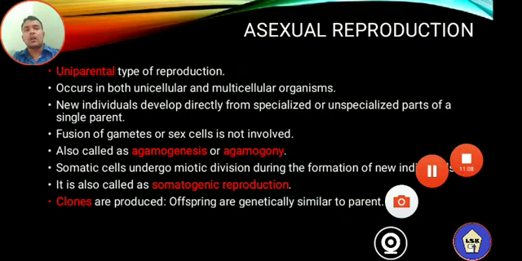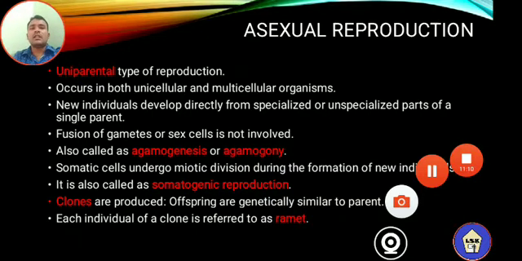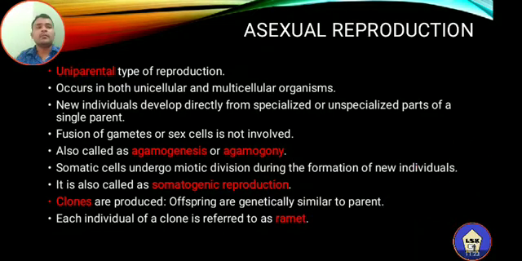Then what are clones? The clones are the offspring produced by this method of reproduction which are genetically similar. The individuals produced during reproduction, if they are genetically similar to their parents, are called clones.